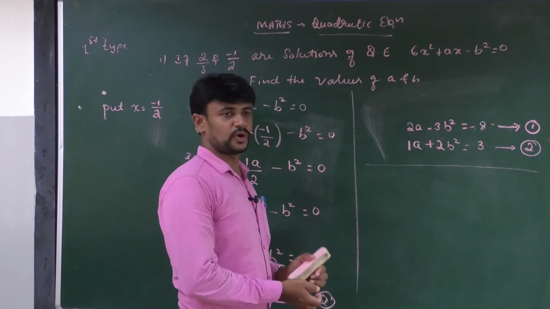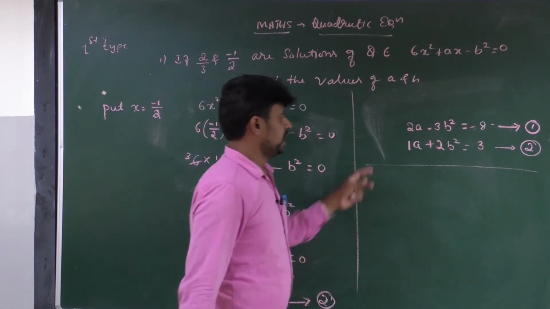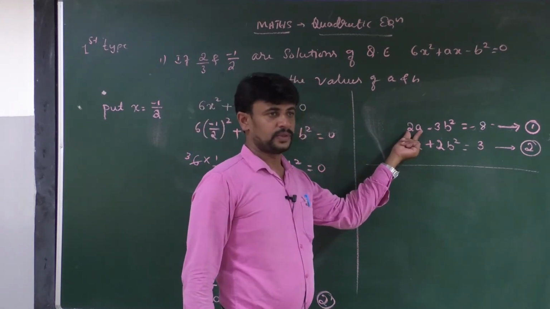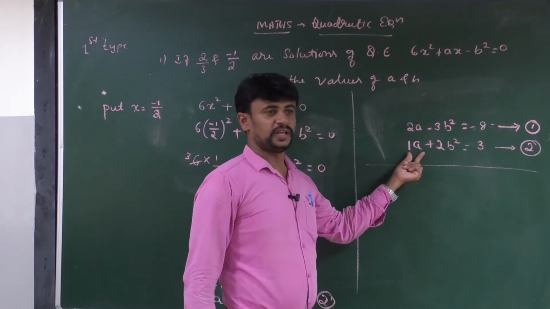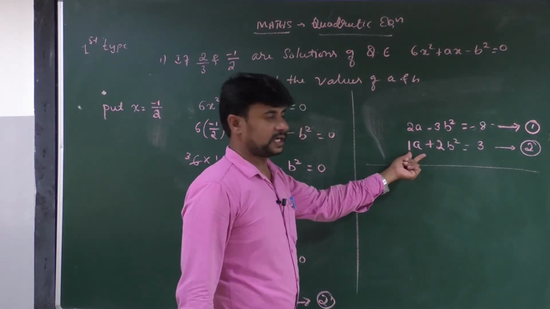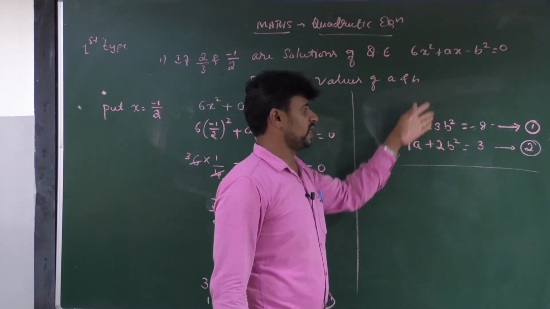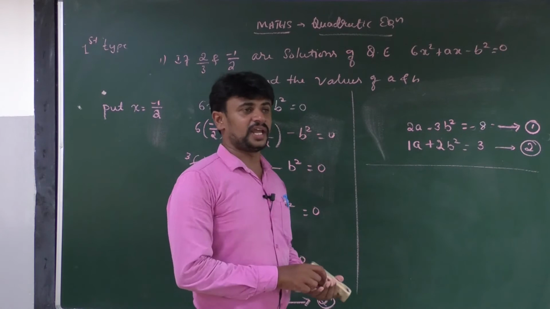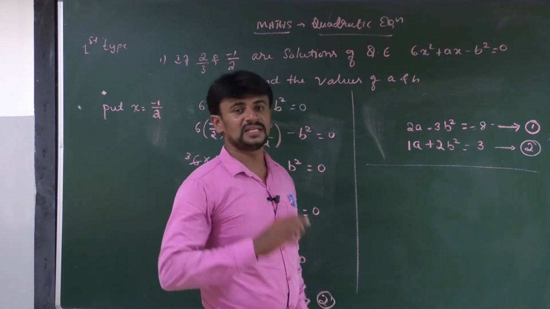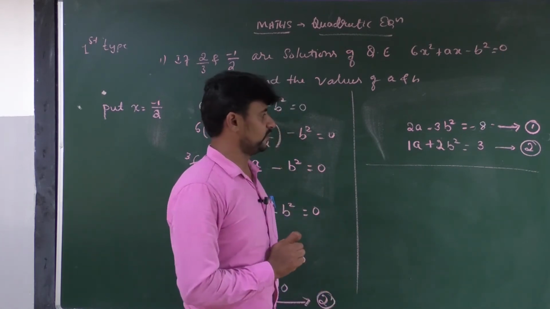Okay, look at the board, all of you. Here 2a is there. Here we have only 1a. Here 3b square is there, here 2b square is there, but we can't cancel them. At that time, you have to balance the equation. How to balance the equation?